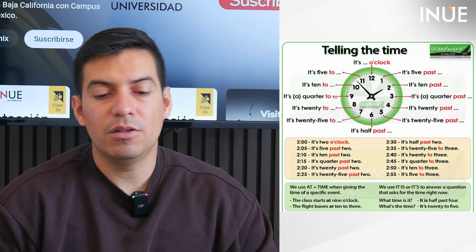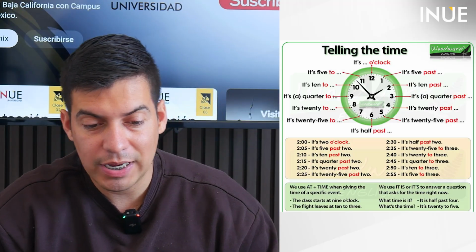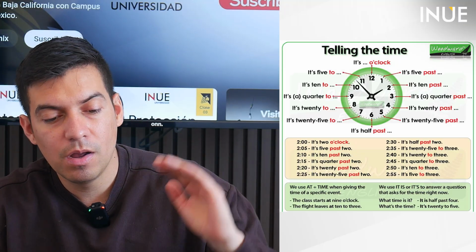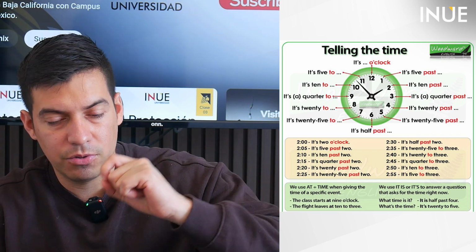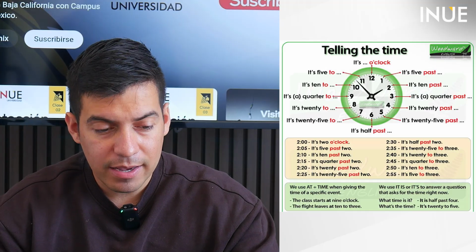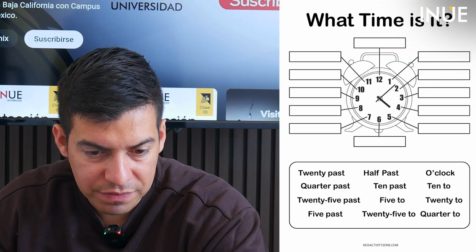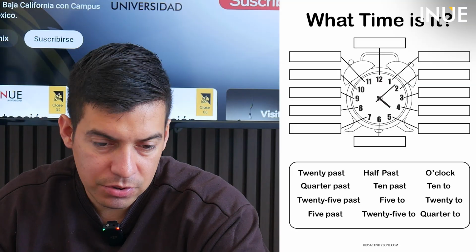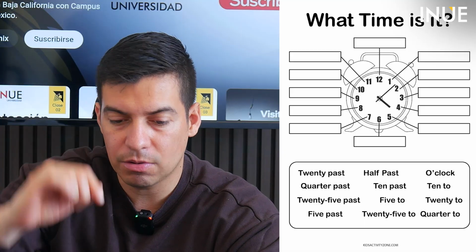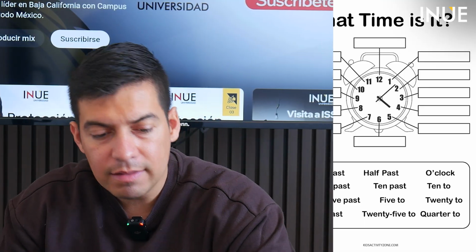If you see the slide number 2, don't forget to check 2 o'clock, 5 past 2, 10 past 2, 2:15, etc. So you can check the explanation in telling the time. And then in slide number 12, you will see the time too. You will see an exercise where you can use the time, tell me which one is the correct one, and that's it. And at the end, in slide number 13, you have some links. So you have daily routine, you have the time, and that's it.